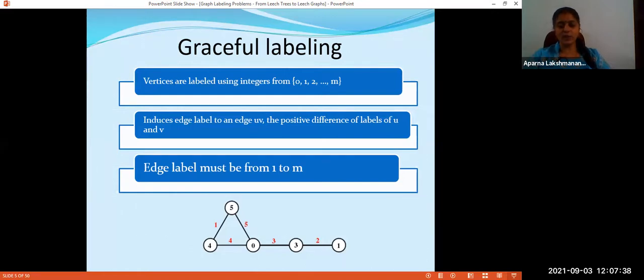Here you have 0 and 3. The positive difference is 3, so I'm getting the value 3 here. Like that, I'm finding the induced label for each edge. And as you can see, the edge labels are precisely 1, 2, 3, 4, and 5. So this is a graph which admits a graceful labeling. It's not true that every graph admits graceful labeling. If it admits one, we call them graceful graphs.